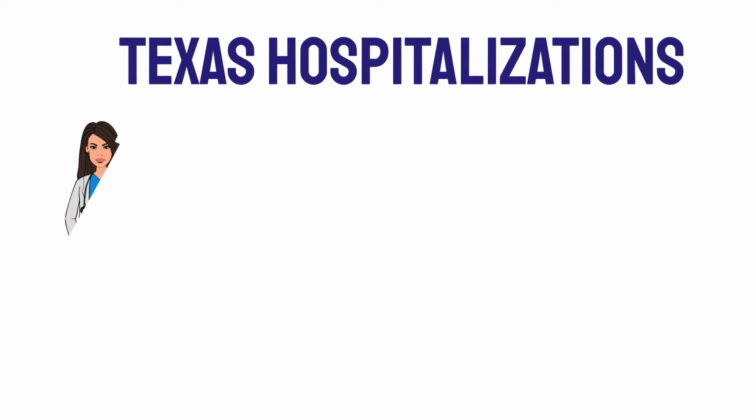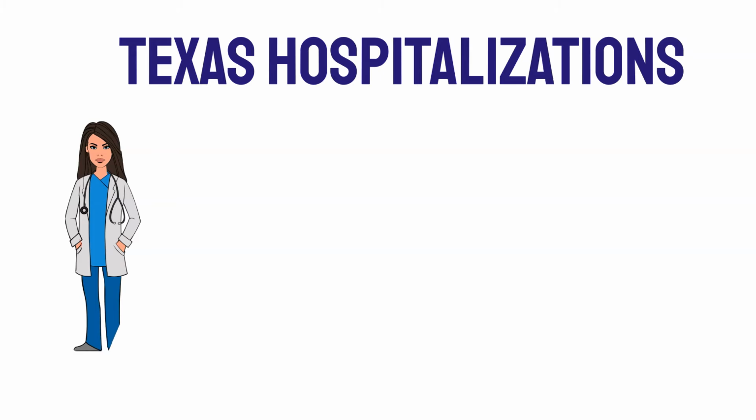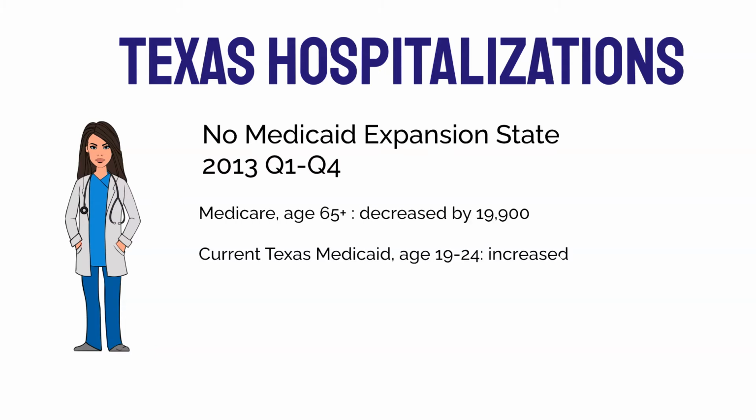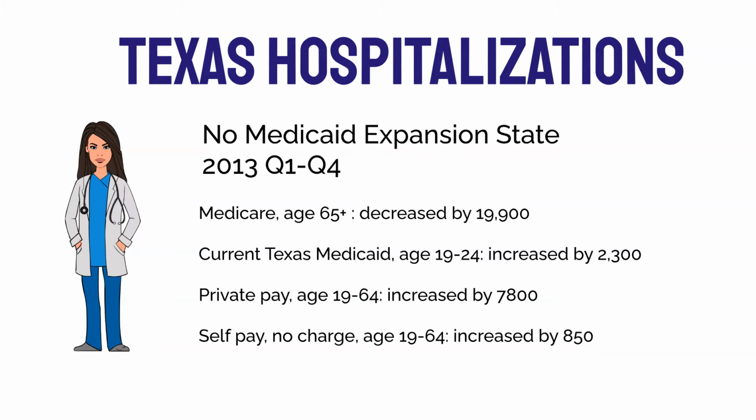Now let's move on to Texas hospitalizations. Remember, Texas is a no Medicaid expansion state. These are the numbers for 2013, quarters 1 through 4. Medicare age 65 plus, the numbers decreased by 19,900. With the current Texas Medicaid ages 19 through 24, the numbers increased by 2,300. Private pay age 19 through 64, the numbers increased by 7,800. Self pay or no charge ages 19 through 64 increased by 850.